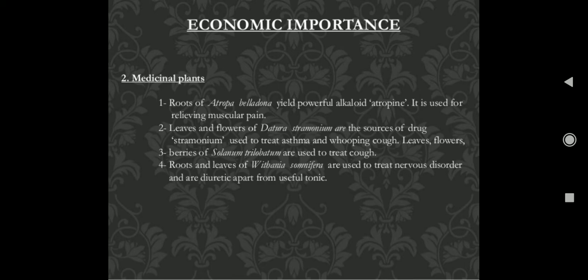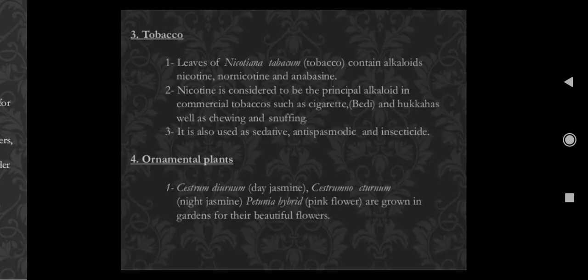Berries of Solanum trilobatum are used to treat cough. Roots and leaves of Withania somnifera, one of the most important medicinal plants, are used to treat nervous disorders, as a diuretic, and as a tonic.